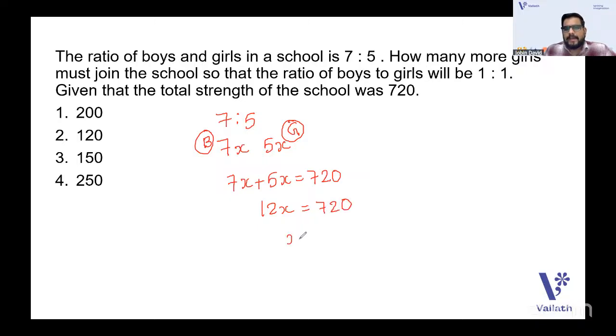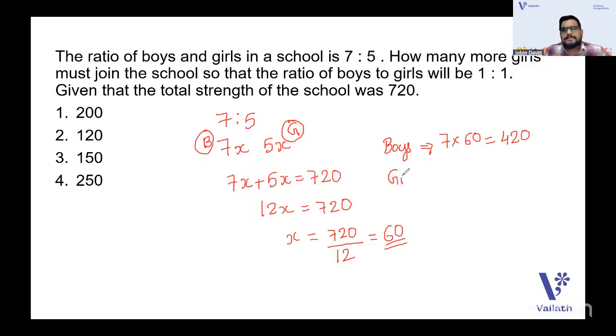So x is equal to 720 by 12, which is equal to 60. So you get the common quantity x as 60, very easily. Now, as you have the common quantity, you should find the number of boys and the number of girls. If you want the number of boys, what do you do? The ratio which corresponds to the boys is 7x. So 7 into 60 is actually 420.